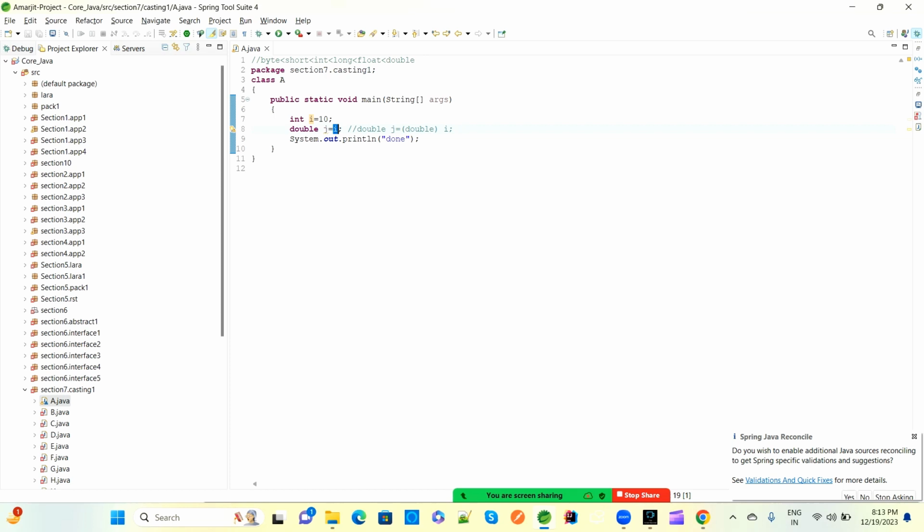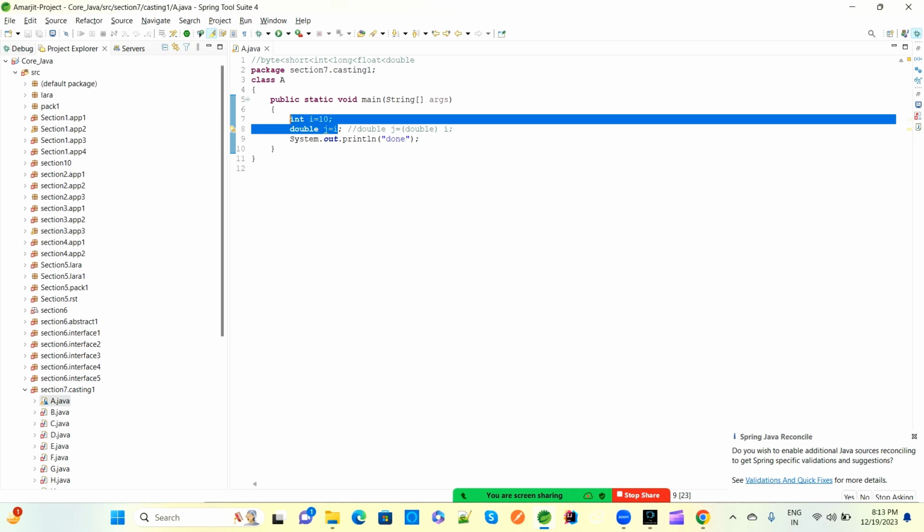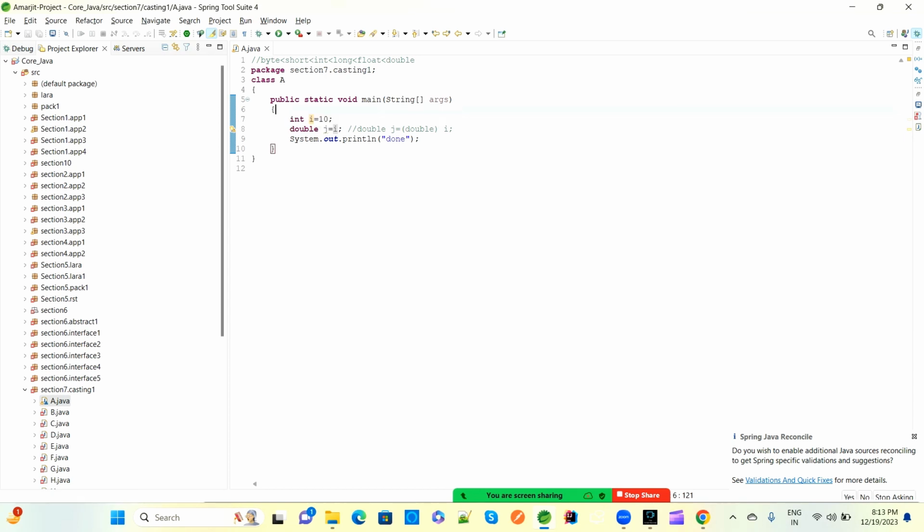So upcasting is happening. If you are not providing it, the compiler internally automatically provides it. If you want, you can make it like that also. Double J, and then here, before I, we have mentioned double, like whatever we are doing from this downcasting, the same way declare here. So that is also not an issue.